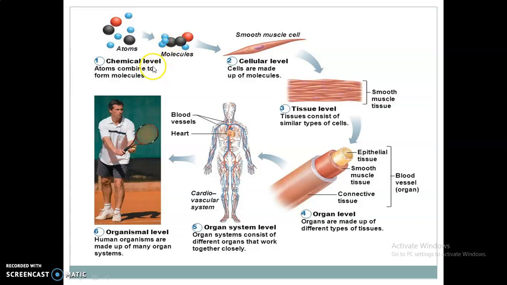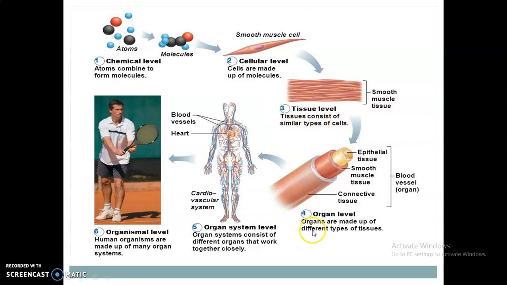Then after completing the first level, the second level is the cellular level, the smallest unit of living things. The cells are made up of molecules which come from level 1, and are present in, for example, smooth muscle cells. In the third level, the tissue level, it is a group of similar cells that have a common function. That is the third level.